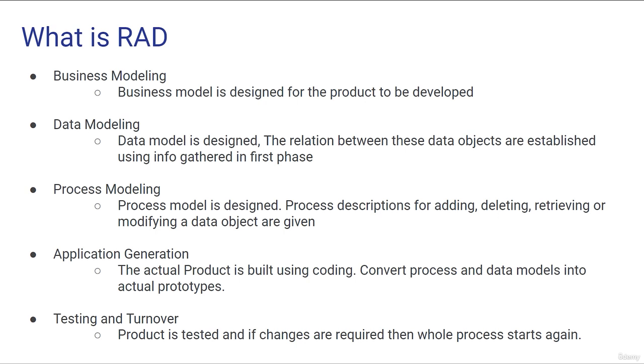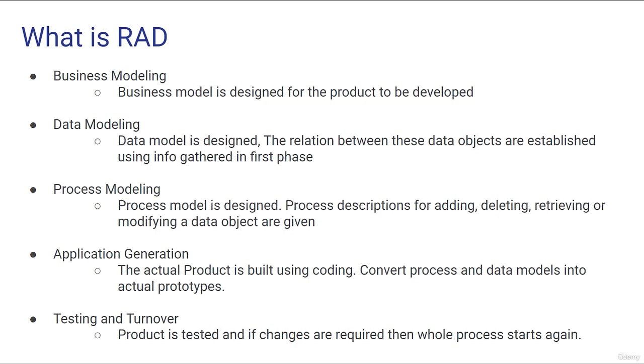Once your business model is ready, the data modeling phase comes, where a data model is designed, where you create different data objects and then establish relationships between them using the information gathered in the first phase using the business model. The third phase is the process model, where the process model is designed using the inputs from the data model and business model, and it will help you in providing the description for adding, retrieving, deleting or modifying the data objects based on the business and data models.